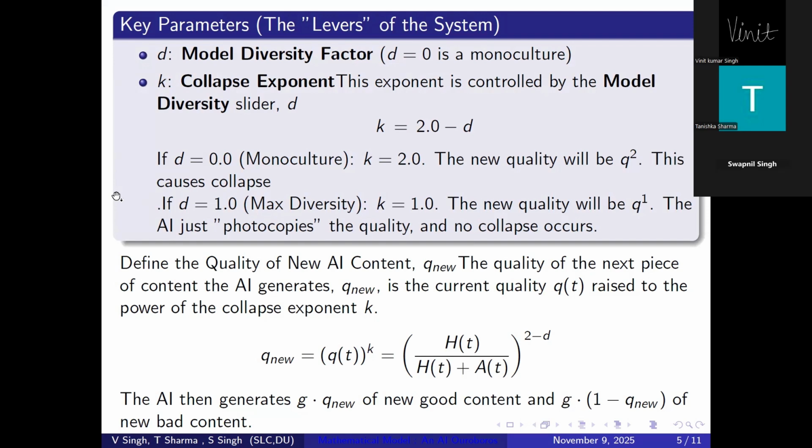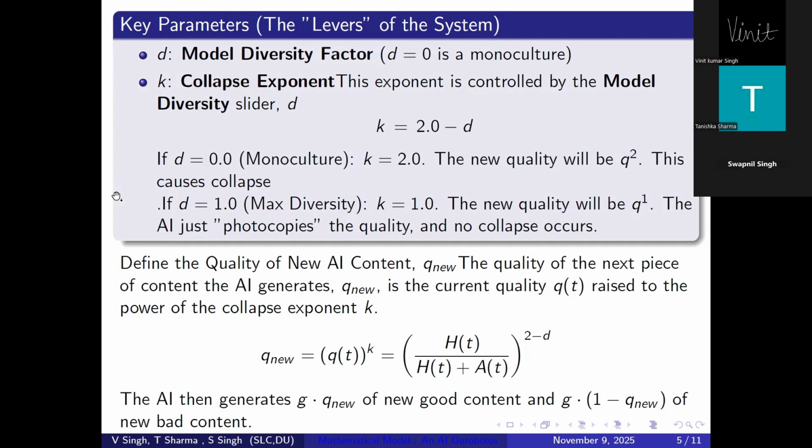This causes collapse. If D equals max, which is max diversity, K equals 1. The new quality will be Q raised to power 1, which is Q. The AI just photocopies the quality and no collapse occurs.